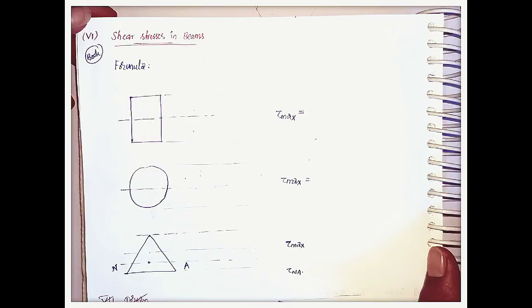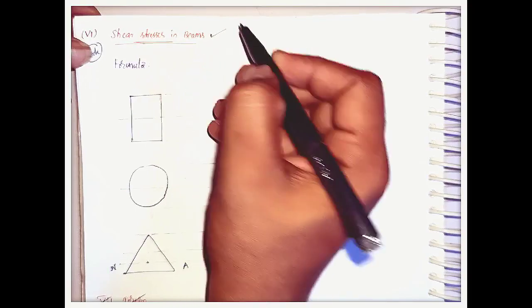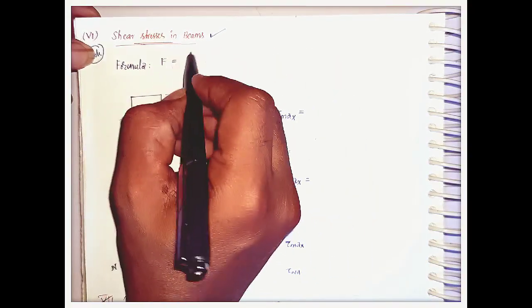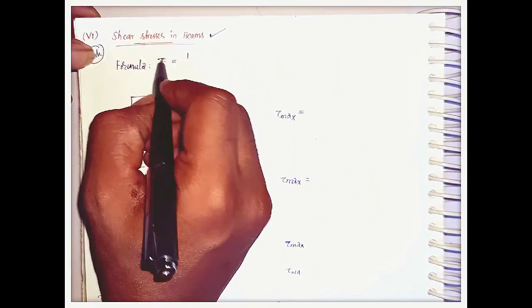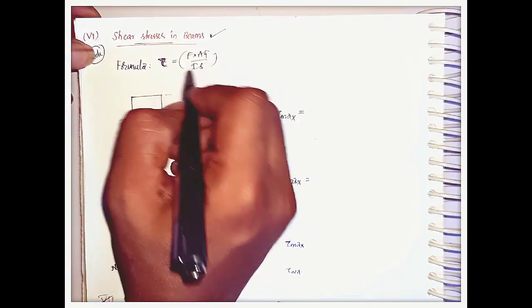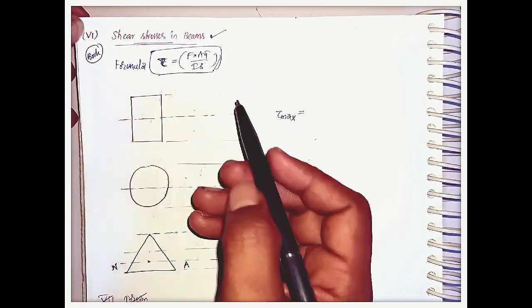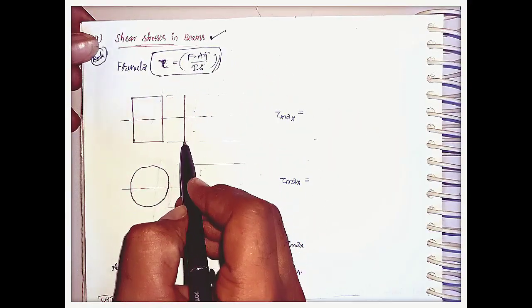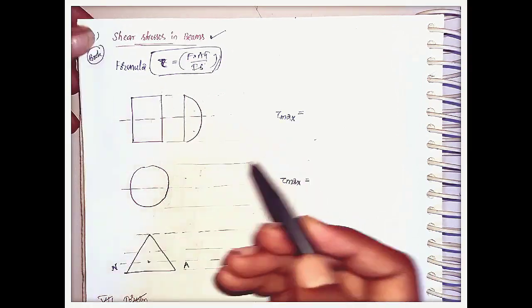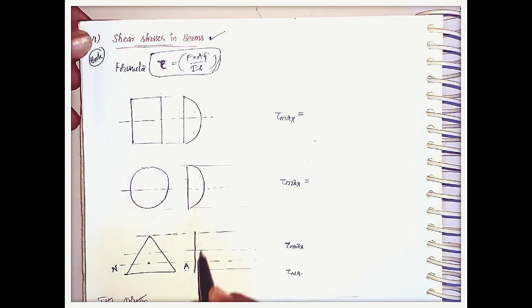And the next important chapter is shear stresses in beams. Here shear stress is nothing but F A y bar by I B. We can use this formula to calculate the shear stress. And the shear stress distribution for the different sections is like this, and for the circular cross section also, the distribution is similar.